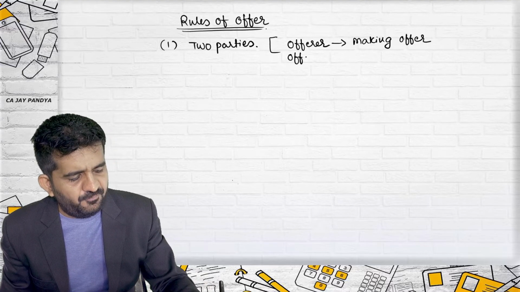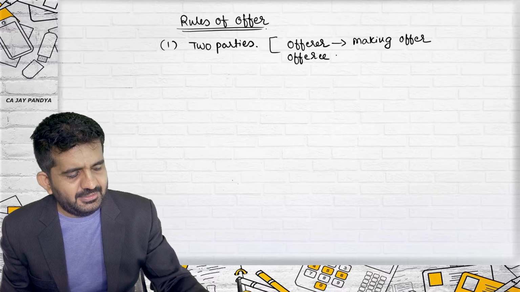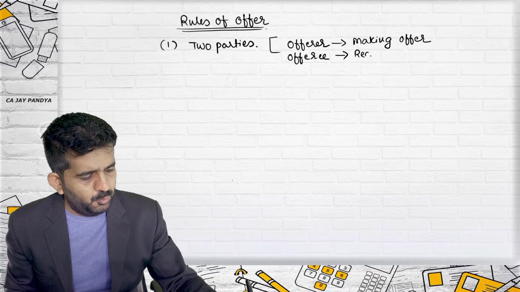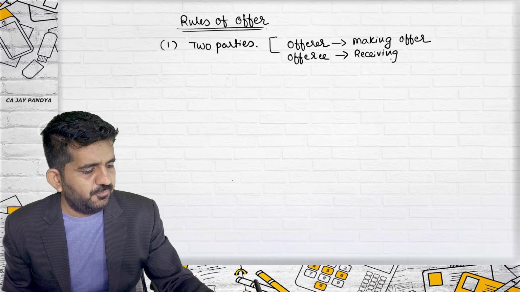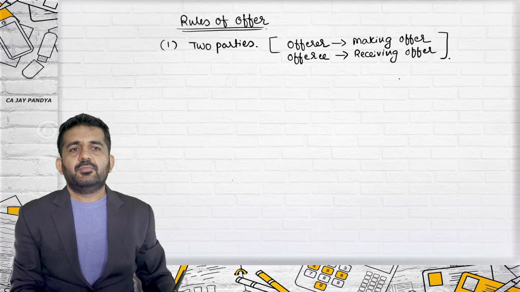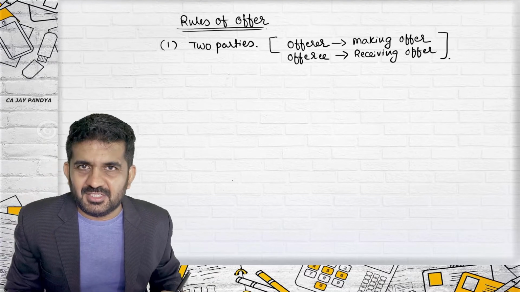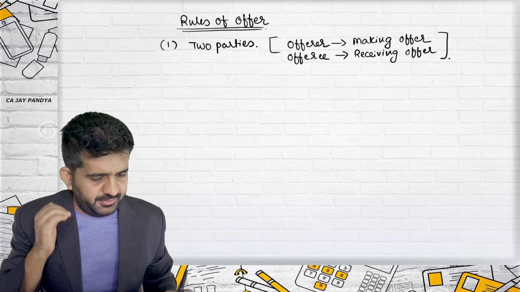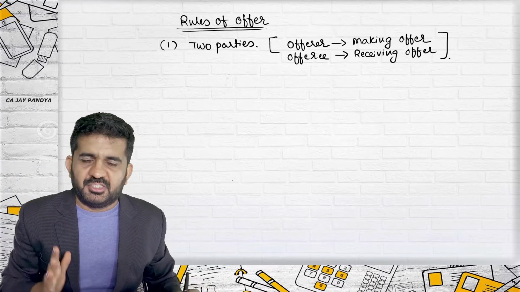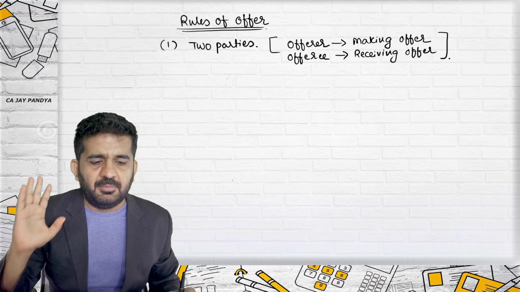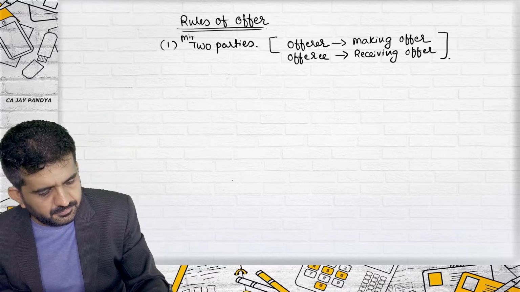And offeree, R-E-E. The person who is receiving the offer. Will you go out of the class? You are the offeree, I am the offerer. So there should be two parties compulsory, minimum two parties. There can be more than two parties, but minimum there will be two parties.